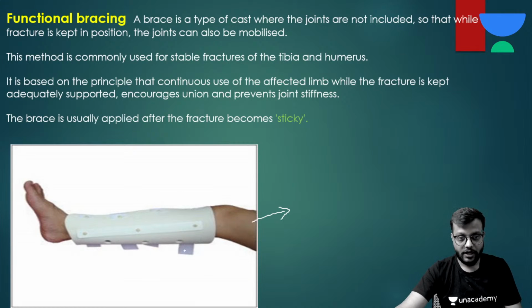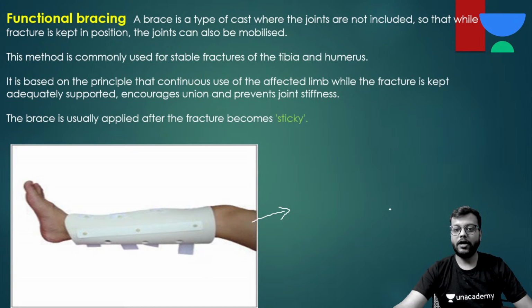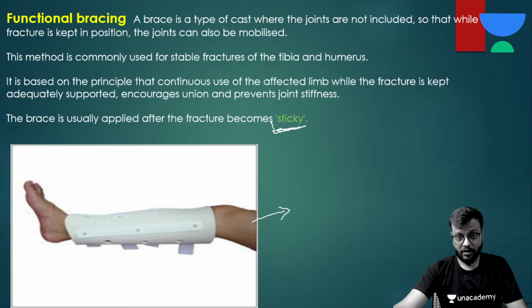Here only the affected part is immobilized and the joints are free for movement. Okay, so they are generally for rehabilitation, to make the already sticky callus formed at the fractured part more supportive, है ना. So इसके लिए होता है functional bracing.